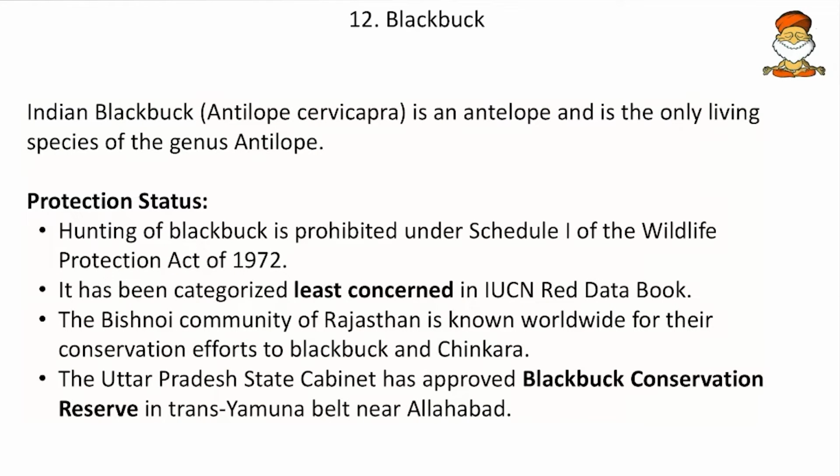So these are some of the differentiations, and then come to next, the blackbuck. So here the Indian blackbuck, that is the Antelope cervicapra. So it is an antelope and is the only living species of the genus antelope. So here I think we have discussed the blackbuck. So it is in the Schedule 1 of the Wildlife Protection Act, and least concern in IUCN, and then it is the second fastest running animal after cheetah, and the Bishnoi communities protect the blackbuck and the chinkara.